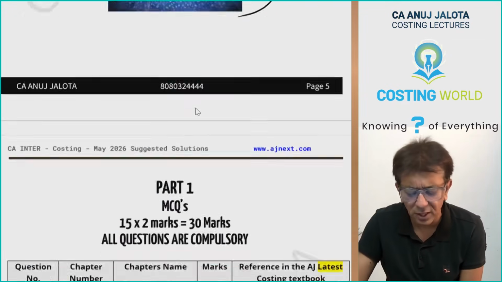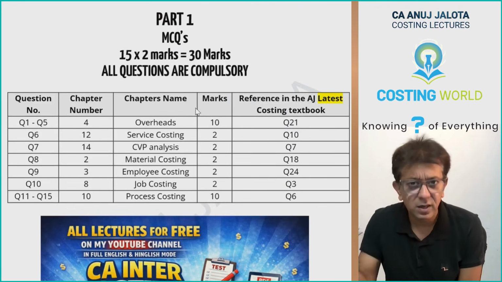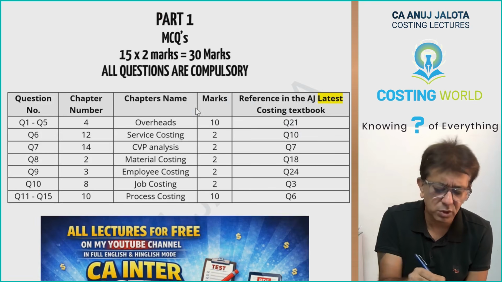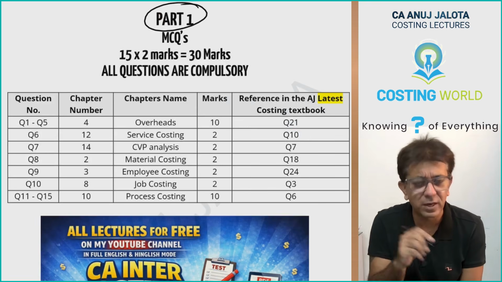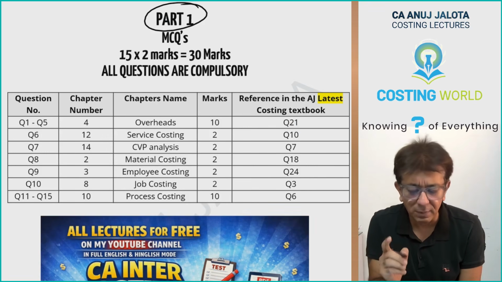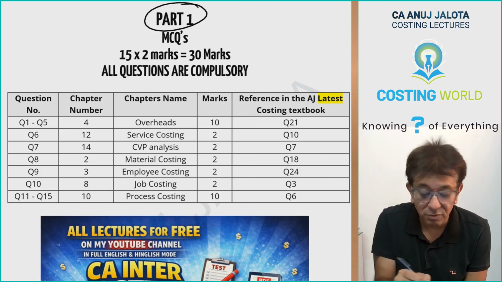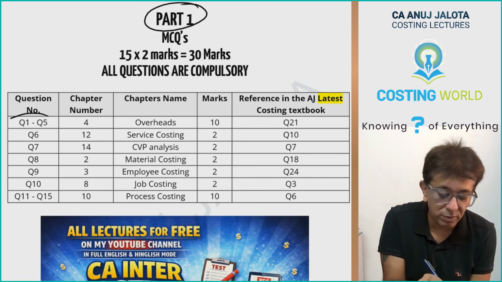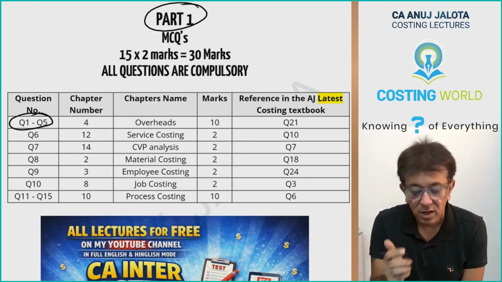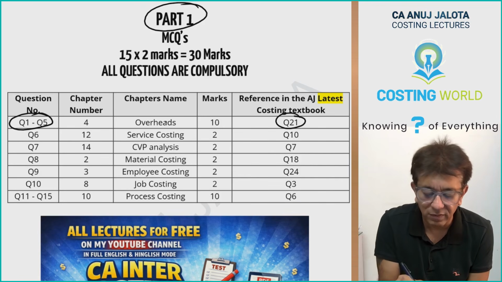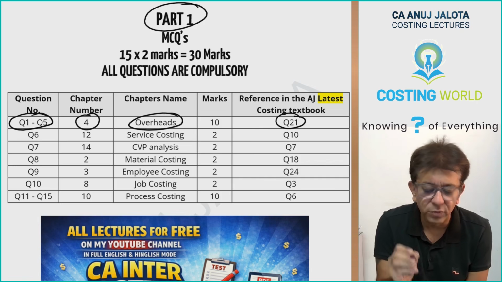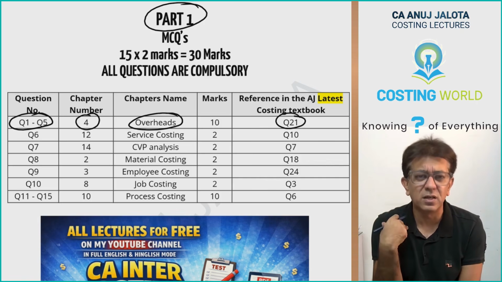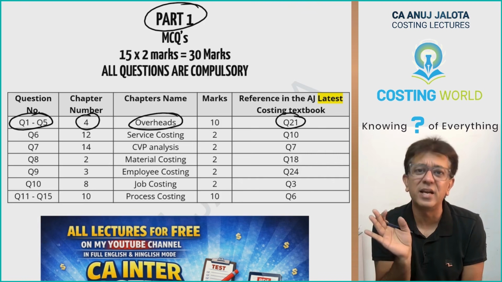Okay, so let's continue. Now see, in my PDF you will be getting this data also, that every question, this is part 1, the same thing for part 2 also, every question that came in the exam, from which chapter it is and where is a similar question in our book. Example, question number 1 to 5, those MCQs, were similar to question number 21 in chapter 4 of overheads. So this will also convince you to a great deal that whatever we do is the head and tail of everything.